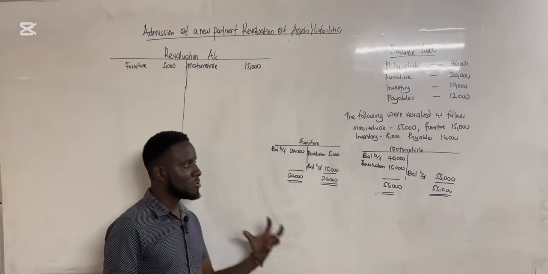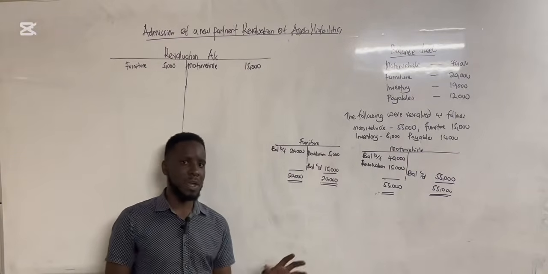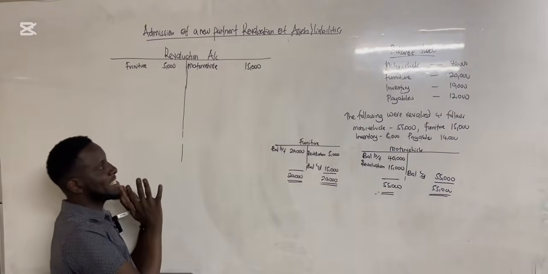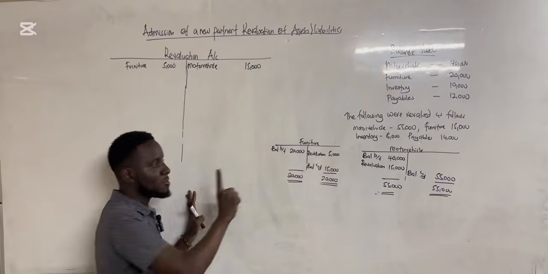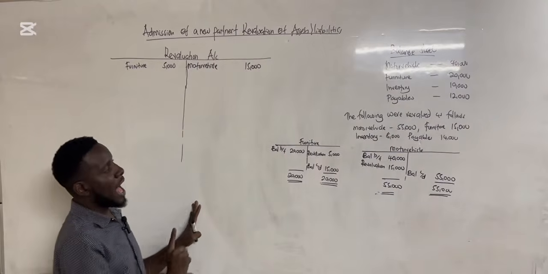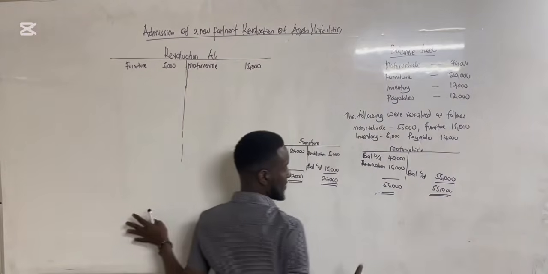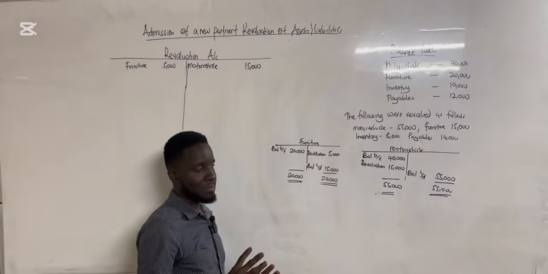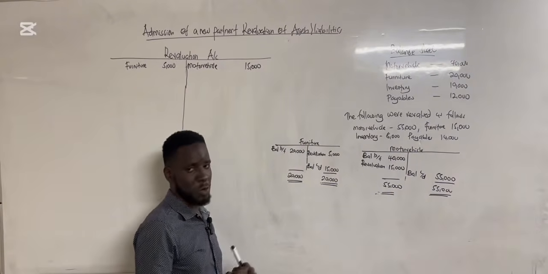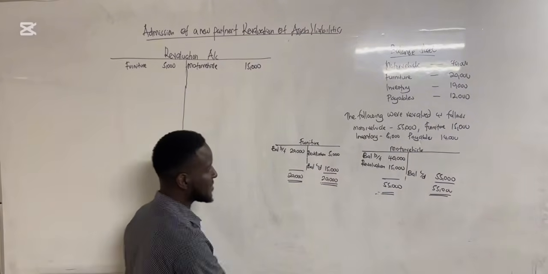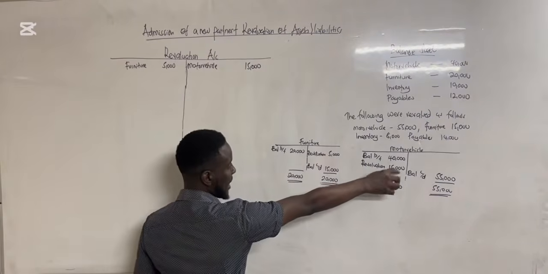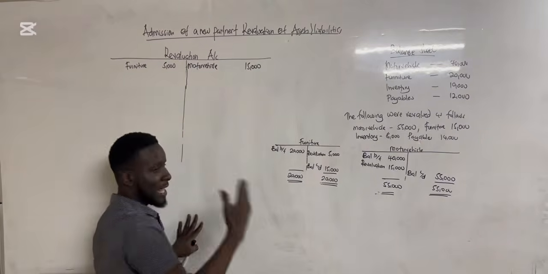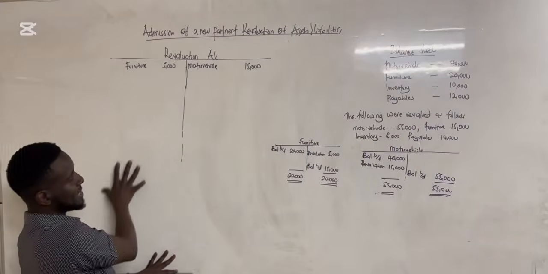Now, this is the quick one. Once you are doing a number on revaluation, the revaluation account is only going to take the difference, either in the increase or in the decrease. For example, our motor vehicle was 40,000 and then it was revalued to 55,000, meaning there was an increase of 15,000. That increase is what we have credited on the credit side of the revaluation account.